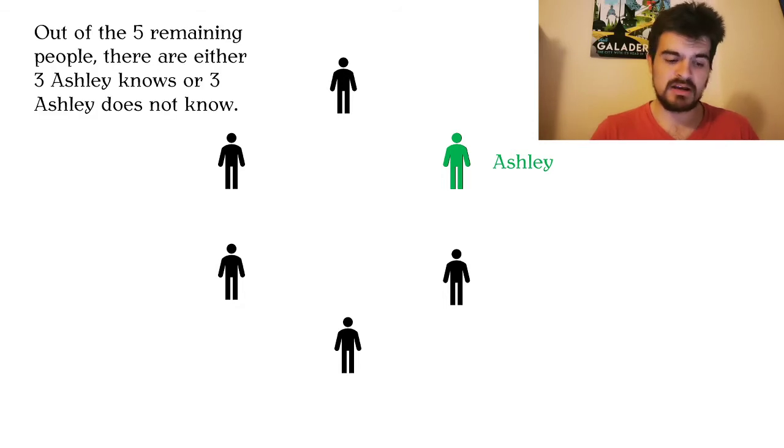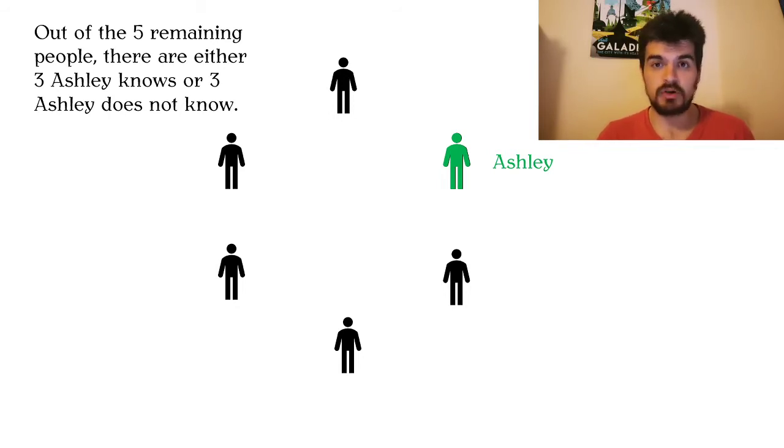Out of the 5 remaining people, there are either 3 Ashley knows or 3 Ashley does not know. So there are 2 possibilities: either there are at least 3 people that Ashley knows, or at least 3 people that Ashley does not know. The pigeonhole principle guarantees that, but if you don't believe me, you can go through all the cases, because Ashley can know 5, 4, 3, 2, 1, or 0 people from the remaining 5.